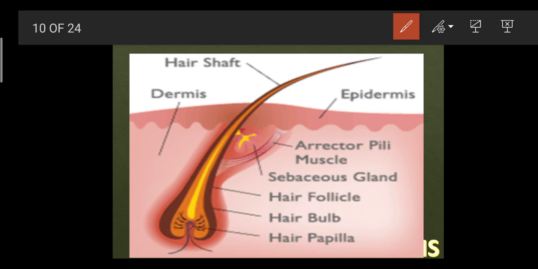If someone is pulling your hair, you can easily feel that. Why can you easily feel it? Because, as we have already discussed, the base part of your hair is called the hair papilla, which consists of blood vessels. So whenever anyone touches your hair or pulls it, at that time these nerve fibers start to contract and relax very fast. So that is why you can feel these sensations.